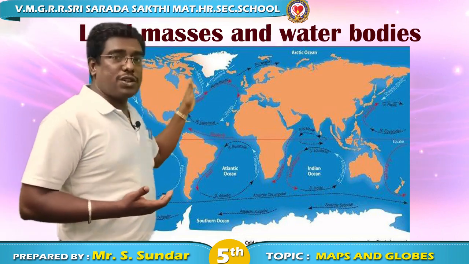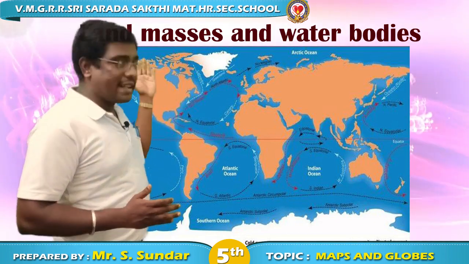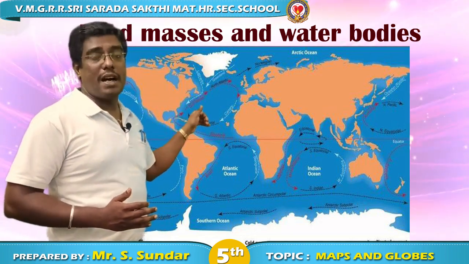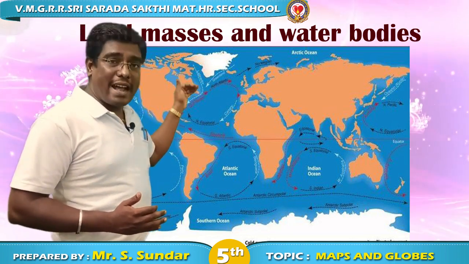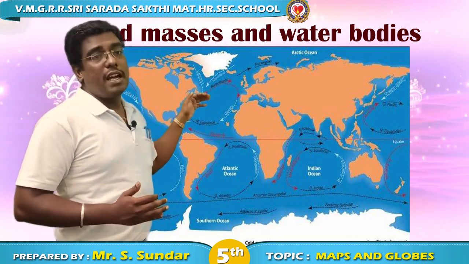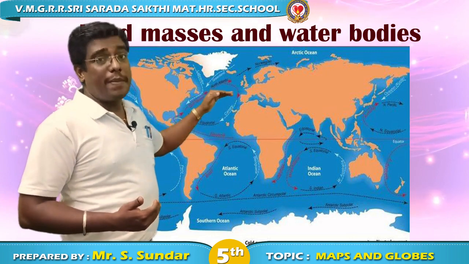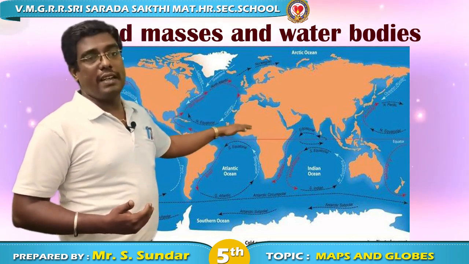So we see the Atlantic Ocean. This Atlantic Ocean separates the American landmass from the Europe and African landmass. And what separates Asia and Australia? The Pacific Ocean separates Asia and Australia.